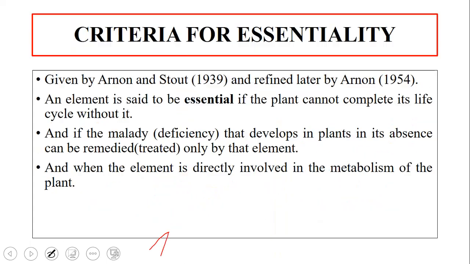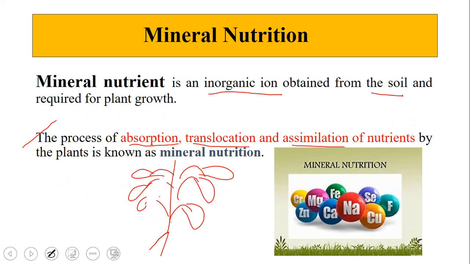Plant roots take up nutrients in inorganic form, that is absorption. So that process is absorption.